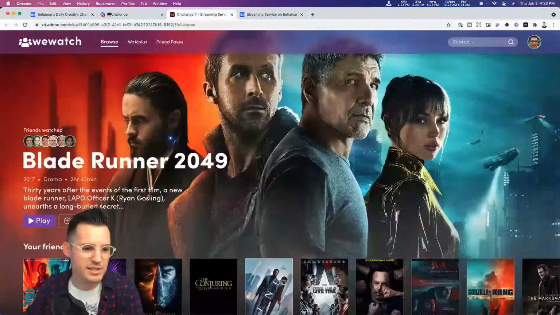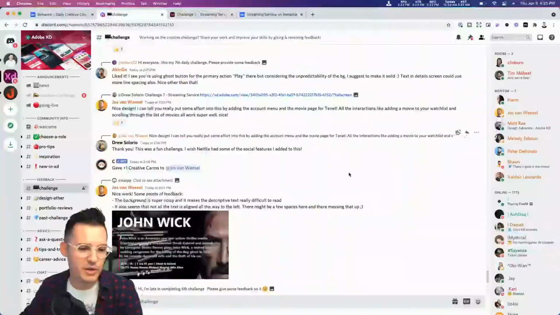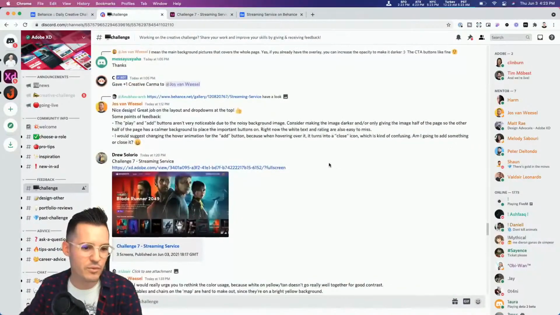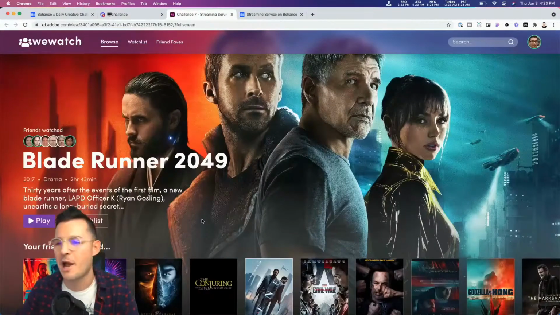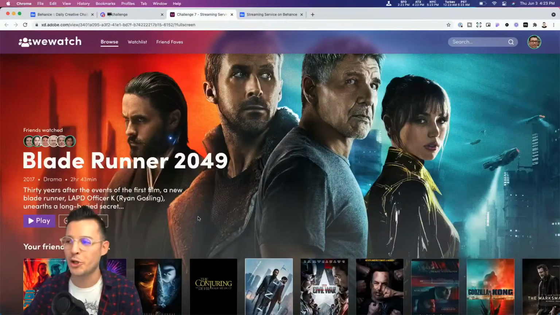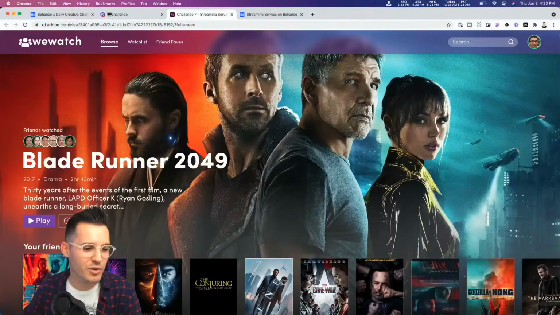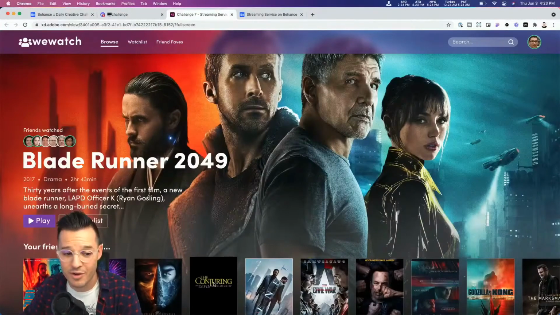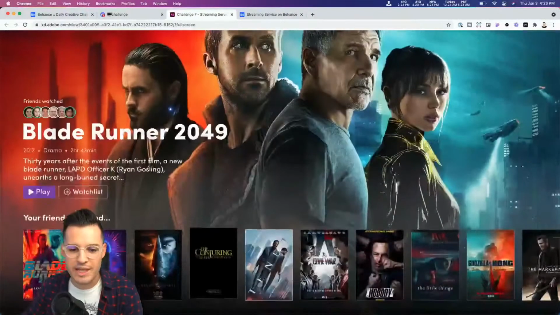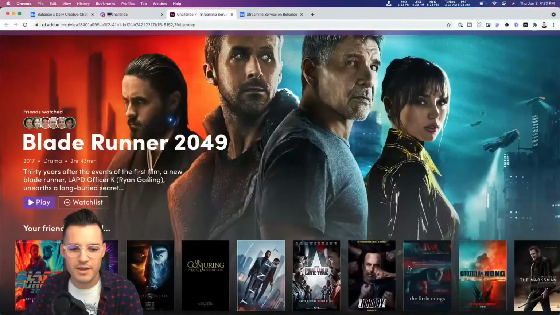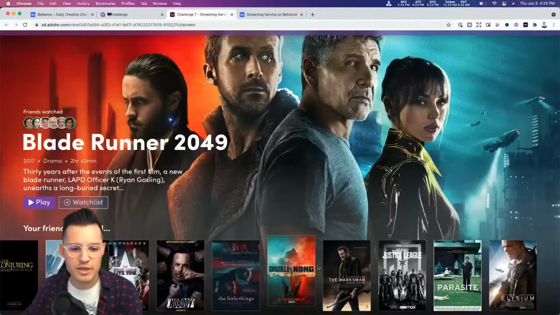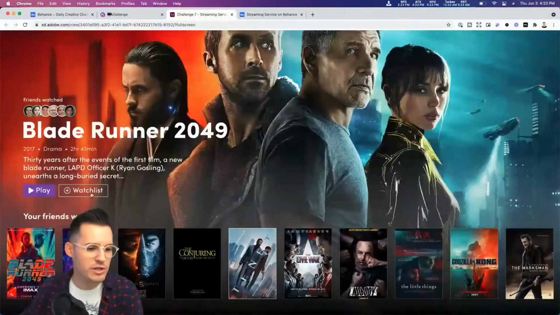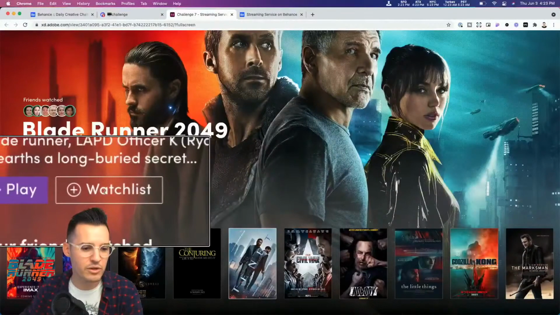We had another one over here. This is challenge number 7. I forget who this one was submitted by. It was by Drew Solorio. And now I'm into rolling my R's. So it's Solorio. Here we go. Blade Runner, cool. Got little hover effects on all of our things. Now we didn't get any sort of interaction between this and the movie, but we are going to get an interesting interaction to add it to our watch list. Let's see how it looks. Ready? Boom. Nice and clean.